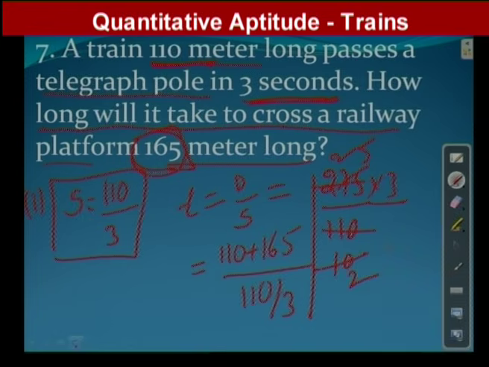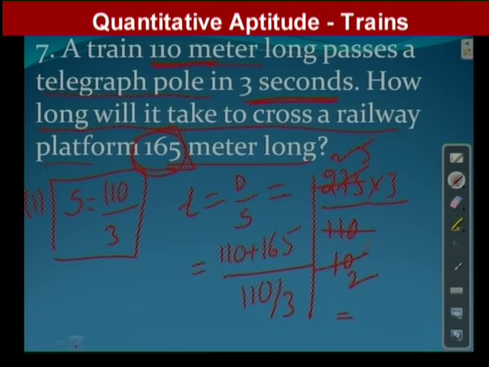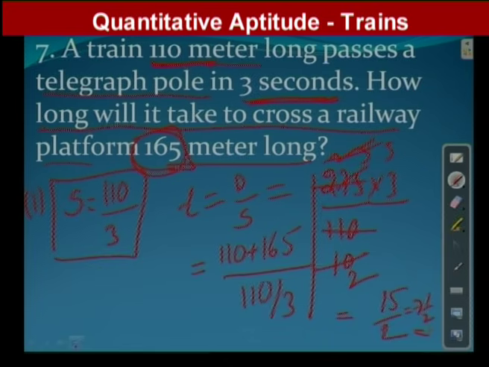Or simplifying further: 5 twos are 10, 5 fives are 25, so I am getting 15 by 2, which is again equal to 7.5 or 7 1/2.